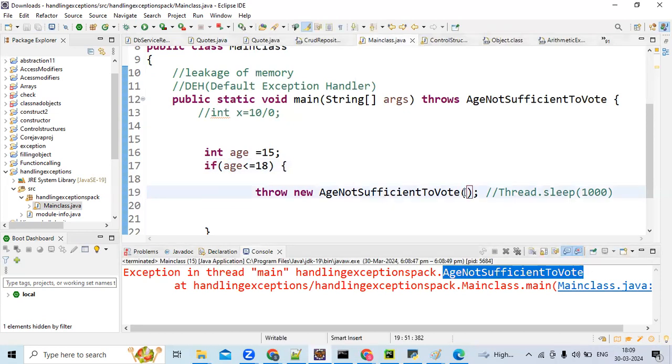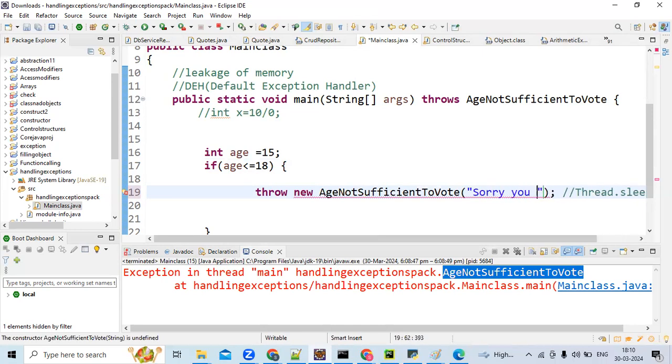Guys, I was telling, you should have some string message here. Create some parameters. That's it, right? Like, sorry, you are too young. You are too young to vote. Am I correct?